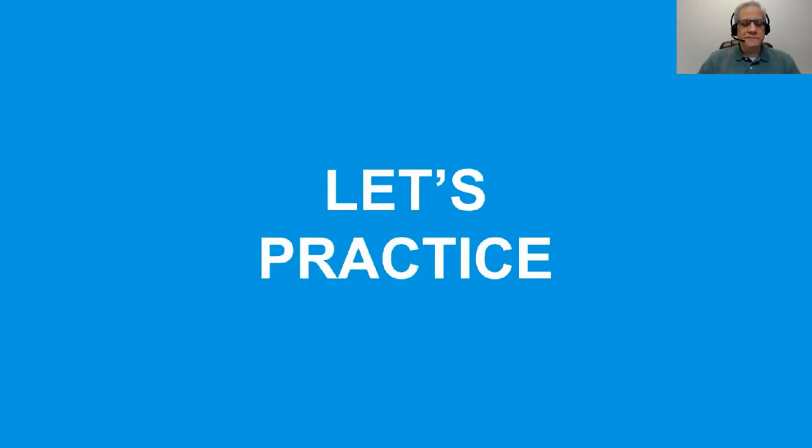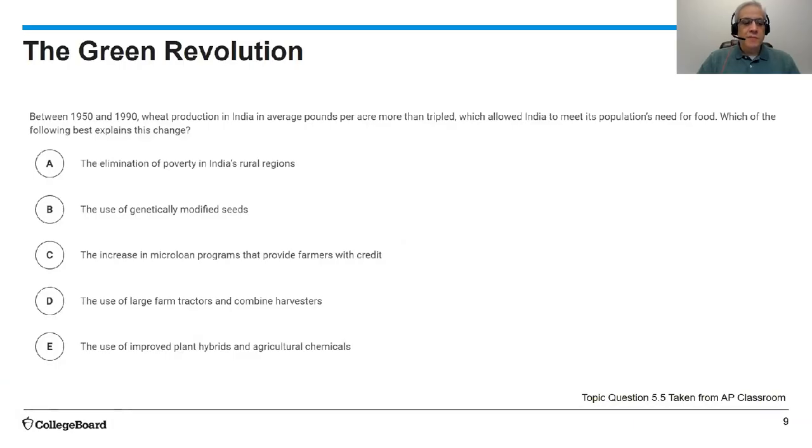Let's practice. Between 1950 and 1990, wheat production in India, in average pounds per acre, more than tripled, which allowed India to meet its population's need for food. Which of the following best explains this change? A, the elimination of poverty in India's rural regions.